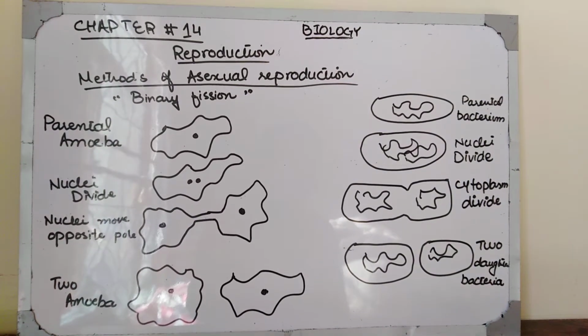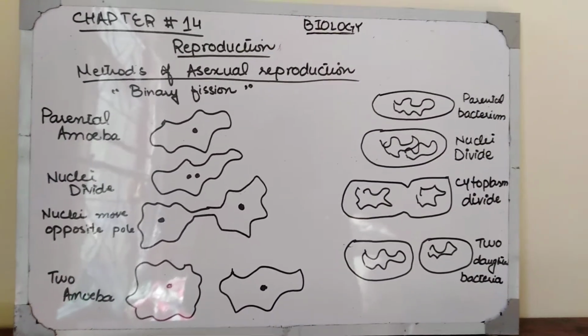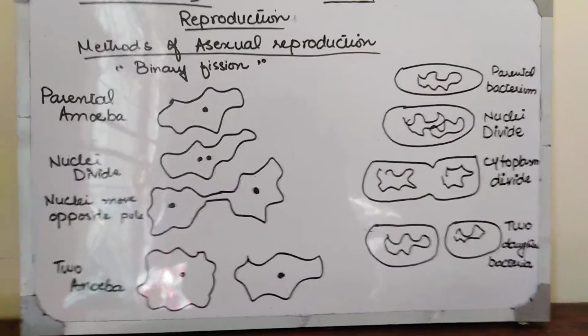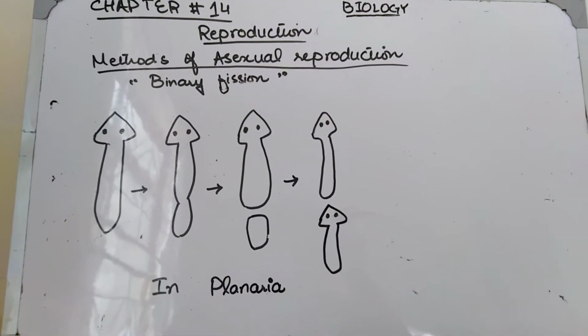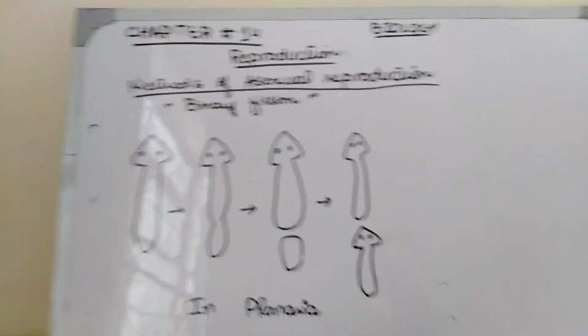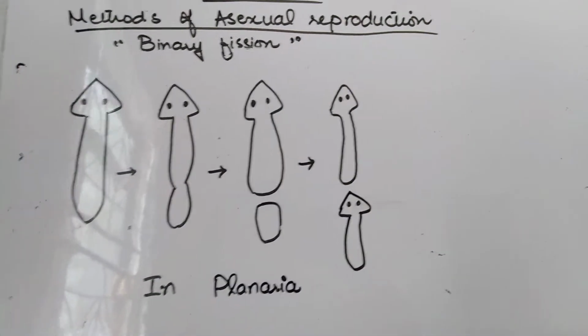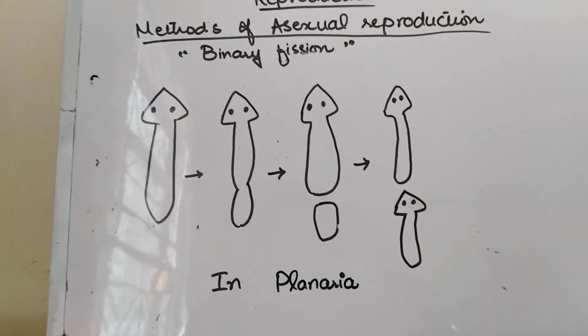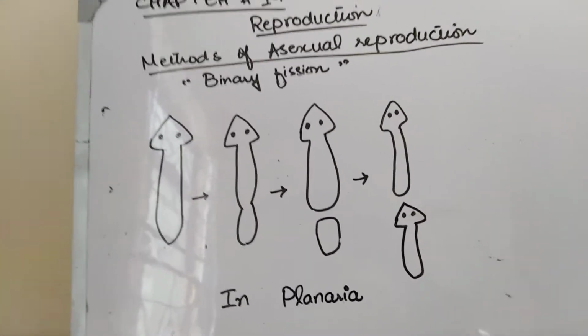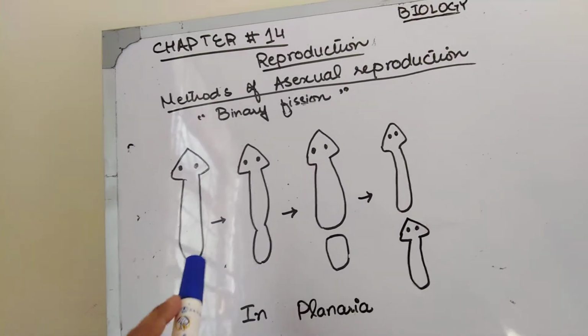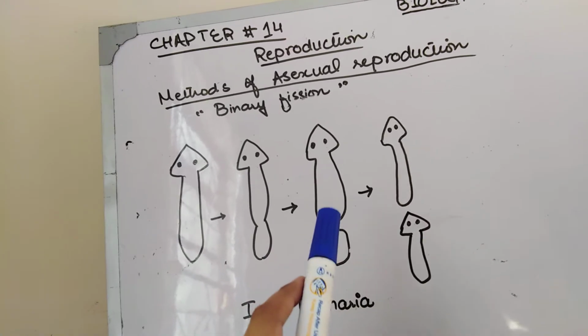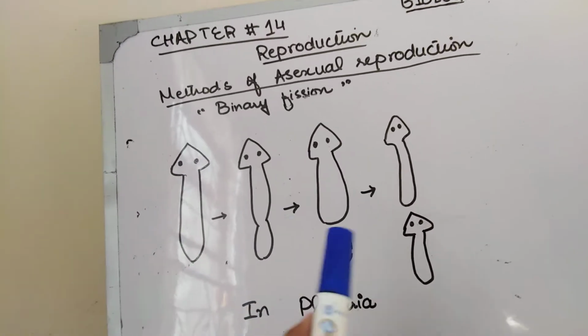Now I am going to explain binary fission in planaria. It happens in the same way as in bacteria or amoeba. We have already studied it. In this, the body is cut into two halves. This is planaria. The planaria body is cut into two halves. It is known as fission.